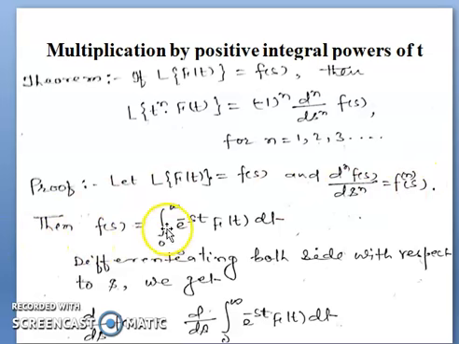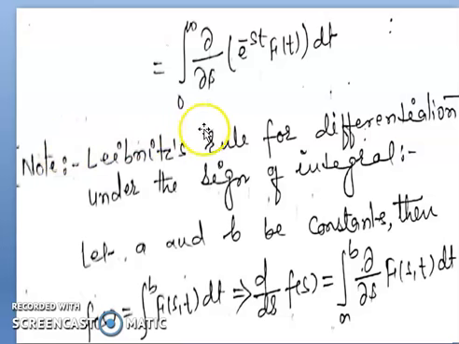Then F(s) equals integral from 0 to infinity e to the power minus st f(t) dt. Differentiating both sides with respect to s, we get d/ds of F(s) equals d/ds of integral from 0 to infinity e to the power minus st f(t) dt. Then the right hand side of the integral becomes integral from 0 to infinity del by del s of e to the power minus st f(t) dt by Leibniz rule of differentiation under the sign of integral.